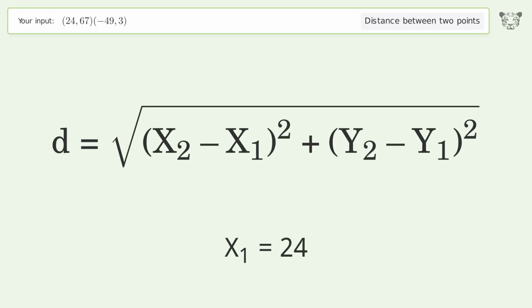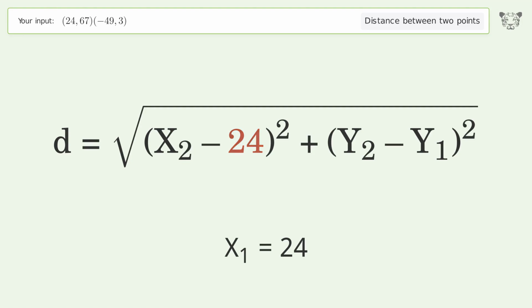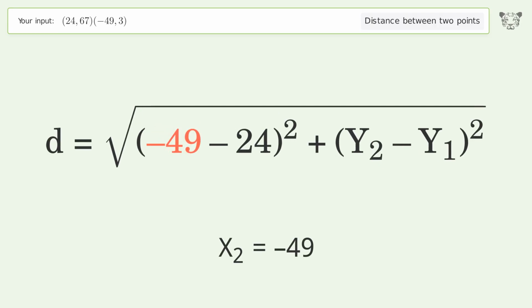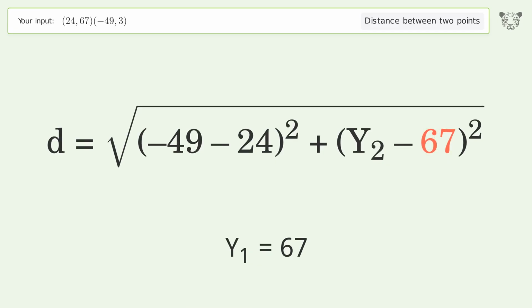x1 equals 24. x2 equals negative 49. y1 equals 67. y2 equals 3.